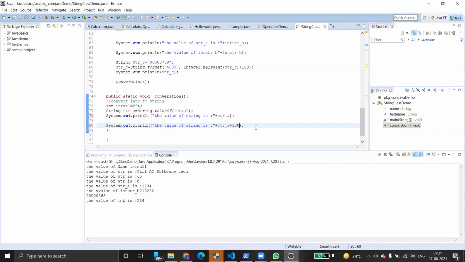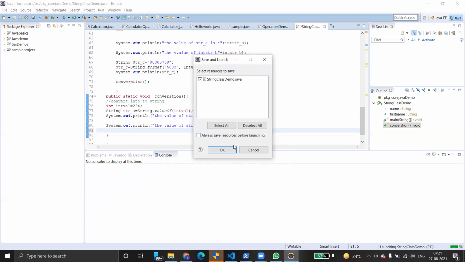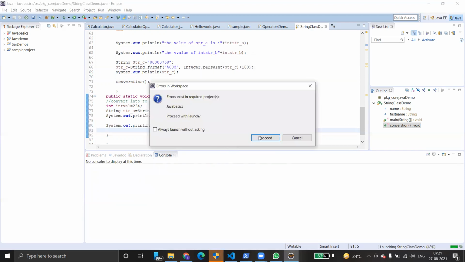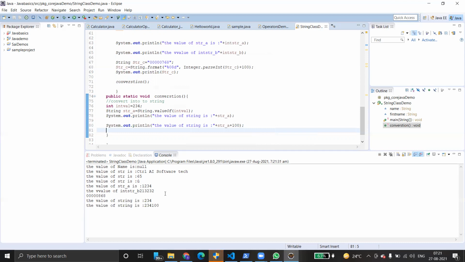Now what happens? We get 234100, because it is string type, so a concatenation operation is simply performed.